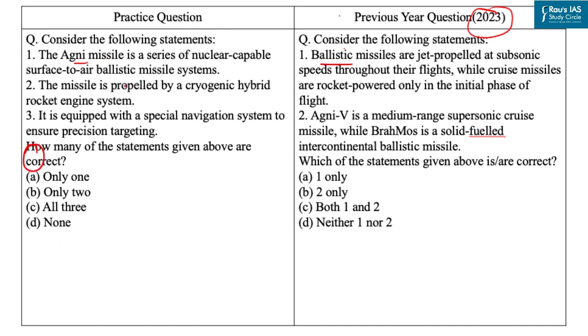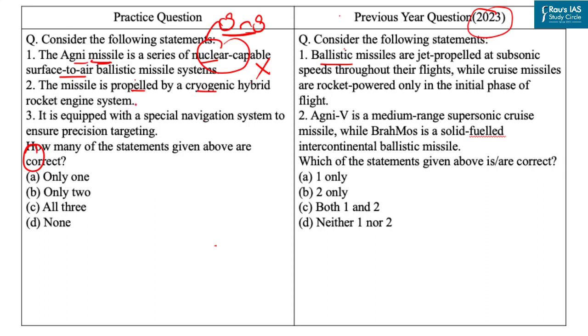So the first statement is, the Agni missile is a series of nuclear capable surface to air ballistic missile system. Now, Agni missile is a series of nuclear capable surface to surface ballistic missile system. Hence, our first statement is incorrect. Second statement is, the missile is propelled by a cryogenic hybrid rocket engine system.